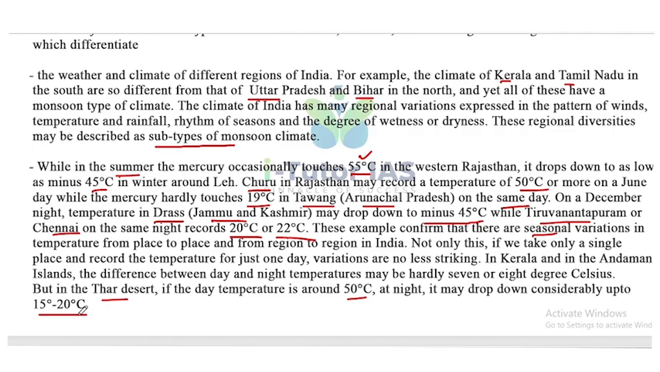Okay, so if we take Kerala or Andaman, the difference between day and night temperature may be hardly 7 or 8 degrees Celsius. That is the difference between the day temperature and the night temperature. But in the Thar Desert in Rajasthan, the day temperature is around 50 degrees Celsius, but at night the temperature may be as low as 15 or 20 degrees Celsius. So there is a big difference between the day temperature and the night temperature.